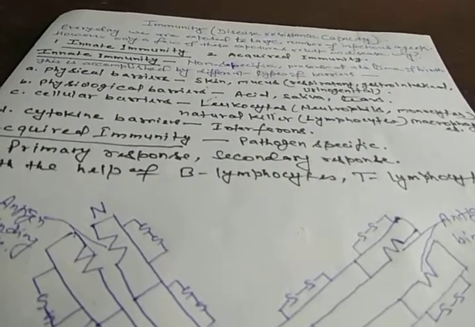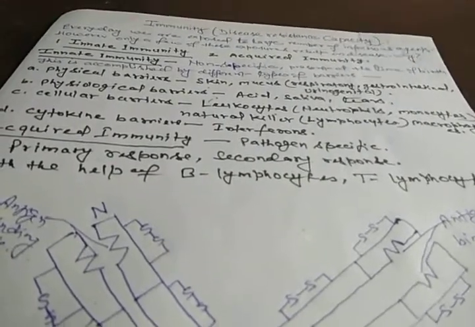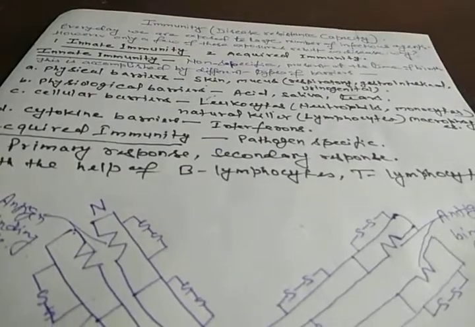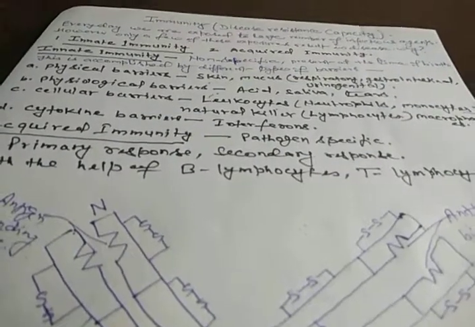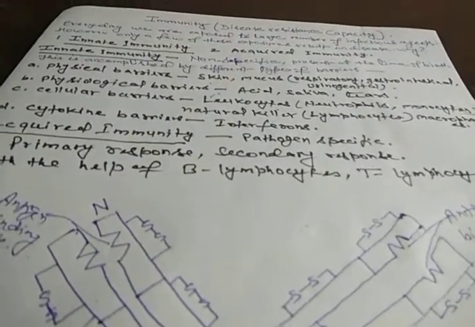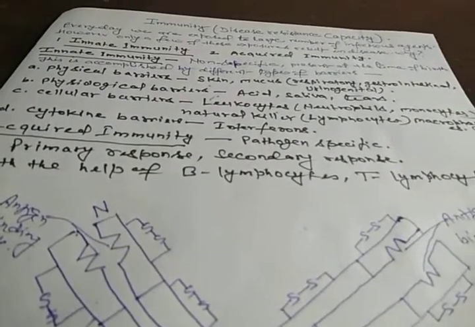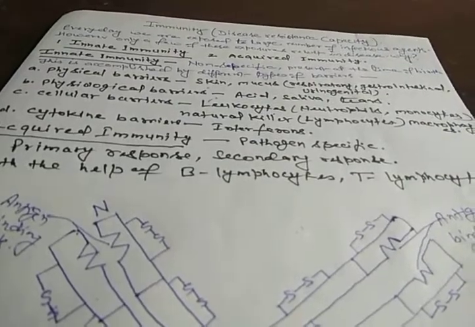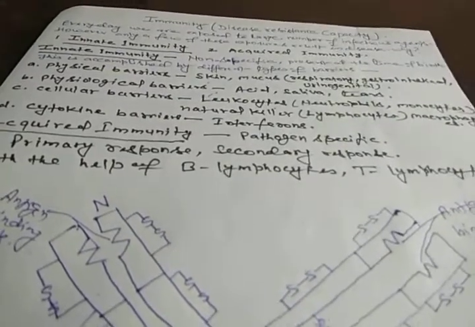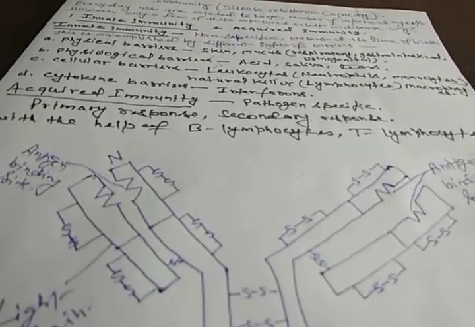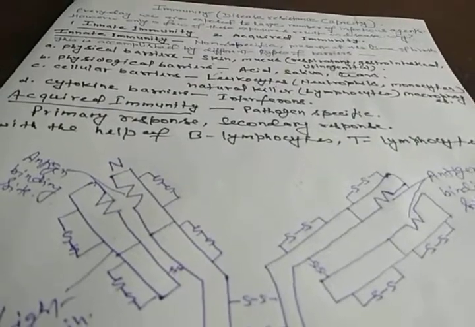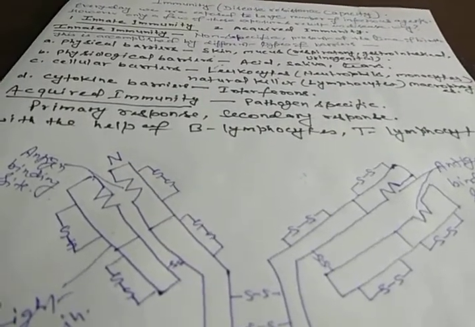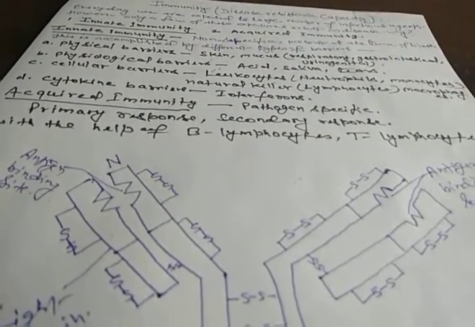Actually, B lymphocytes produce a kind of protein that is called antibodies. These B lymphocyte cells produce antibodies, and these antibodies bind with the antigens or pathogens, with the bacteria, with the microorganisms or disease-causing organisms.